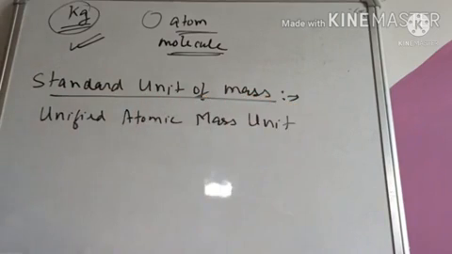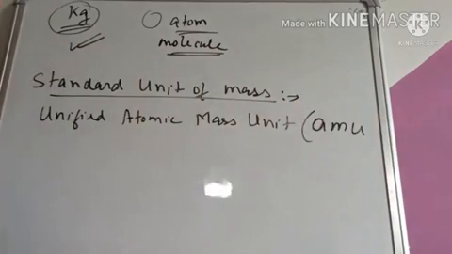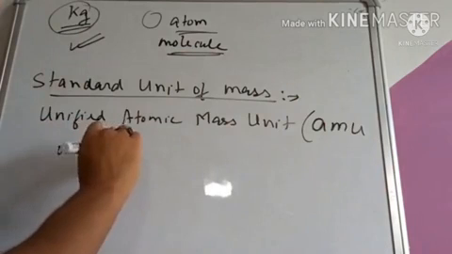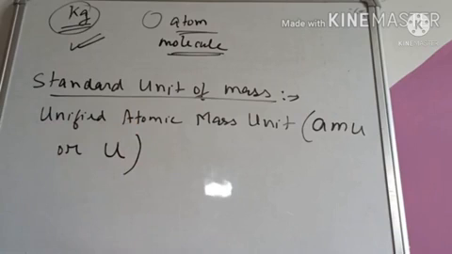This one is unified atomic mass unit. It can be written as AMU, atomic mass unit, or it can also be written as simply u, unified atomic mass unit. Clear? This is the standard unit of mass. Now what is its value?